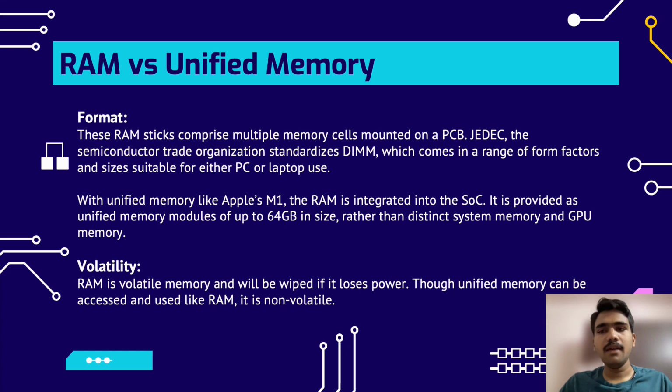So essentially RAMs lose their data in case of a power outage, but in case of unified memory, it acts as a RAM, but the data is not wiped out in case of a power outage or any type of power interruption.